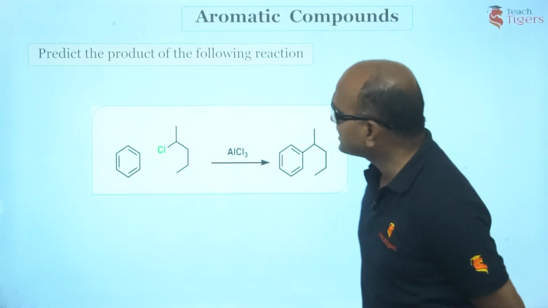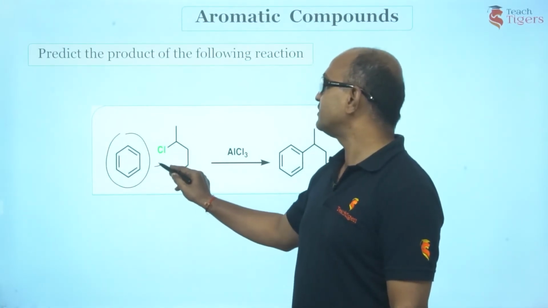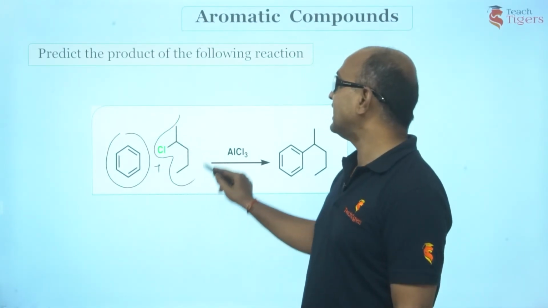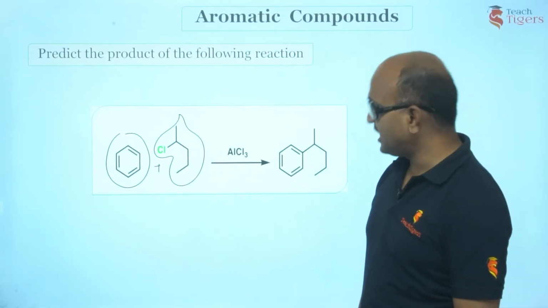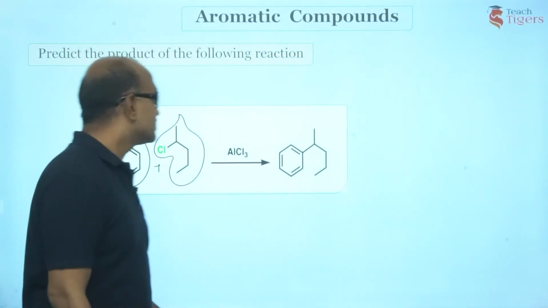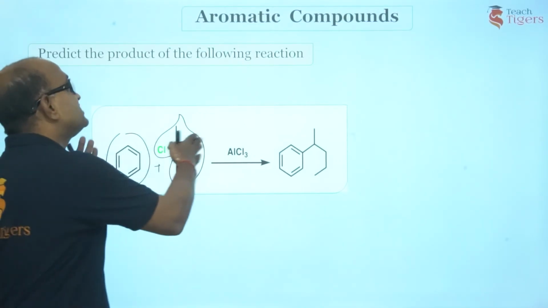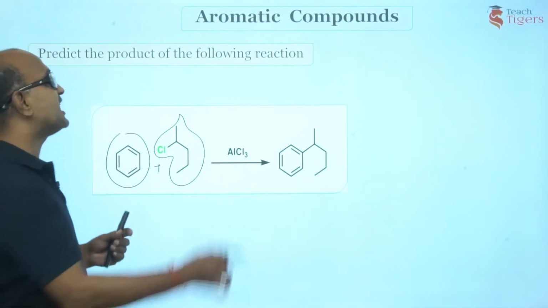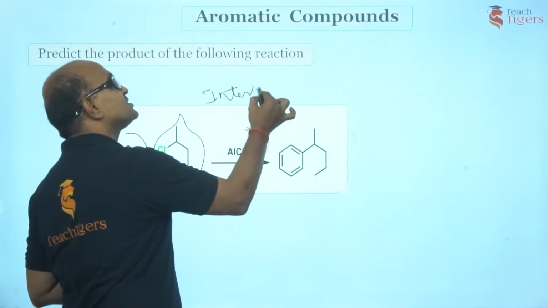Now it is clear that this is a benzene ring and it is treated with this alkyl halide, 2-chloropentane. Am I right? So guys, there is no chance of intramolecular, right? Because these two species are different. We call this intermolecular, between different compounds. Am I right?